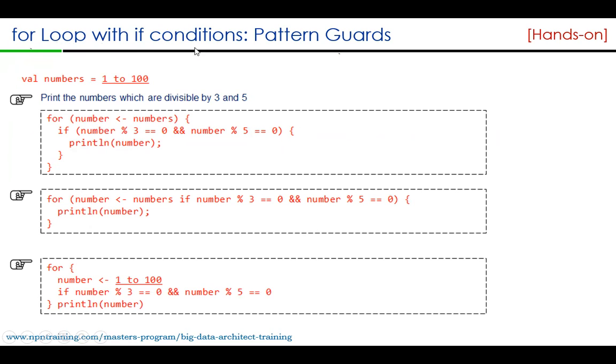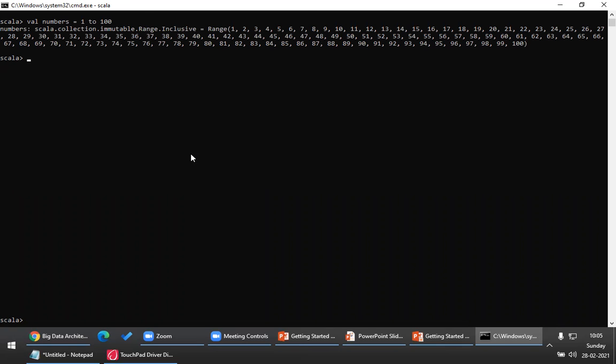For loop with if conditions, generally called pattern guards, is a very important concept. We use this. For example, let's consider we have some list of numbers from 1 to 100. Now what I want is to print the numbers which are divisible by 3 and 5.